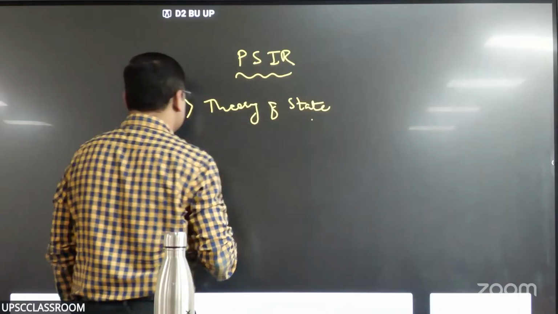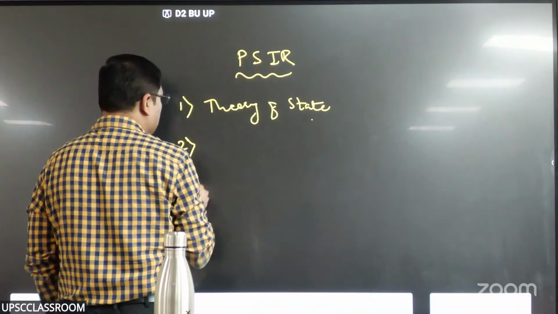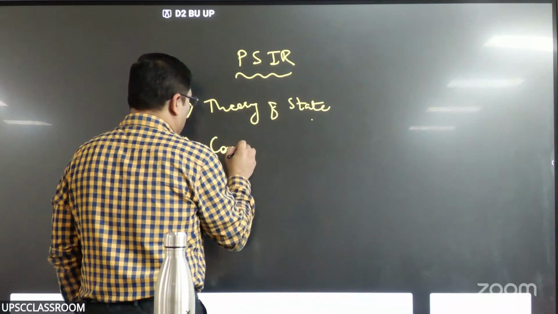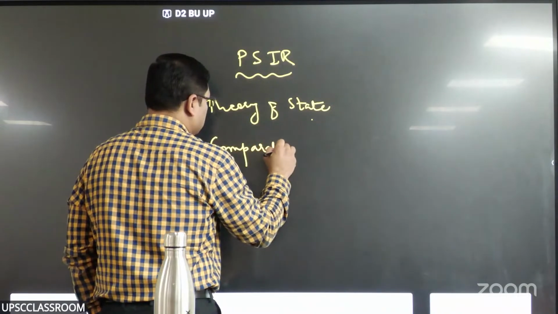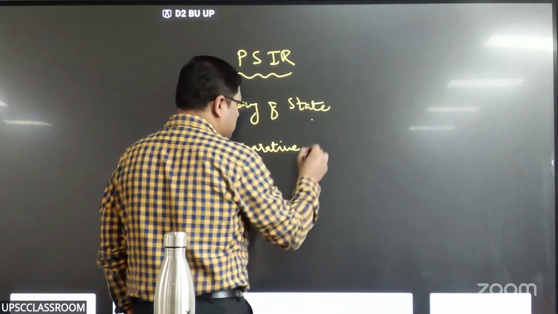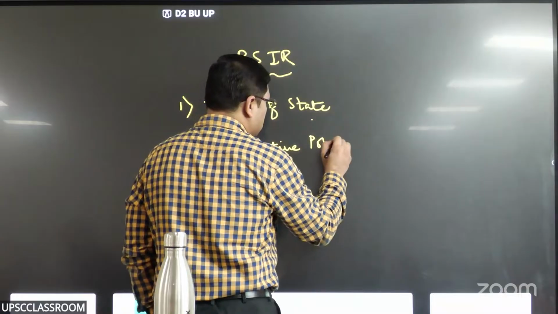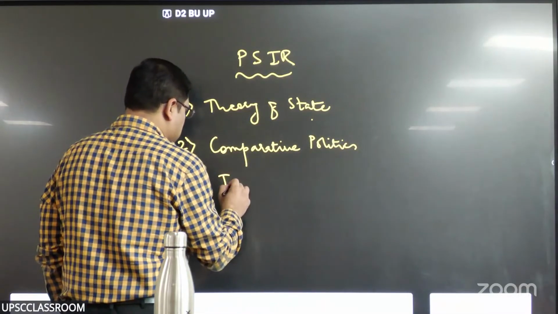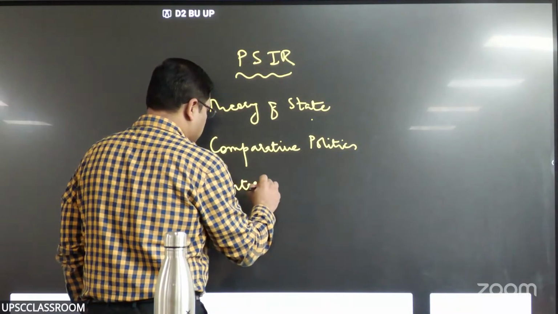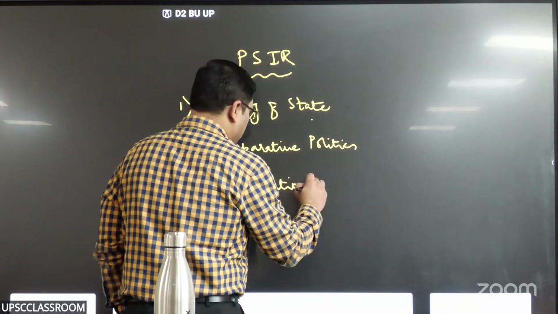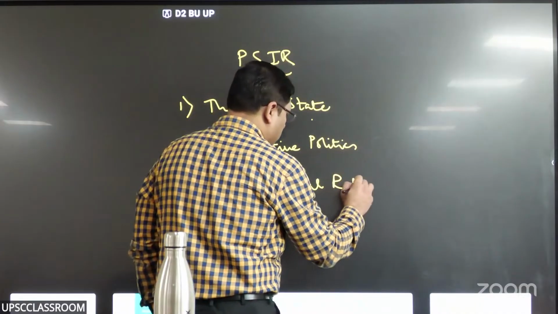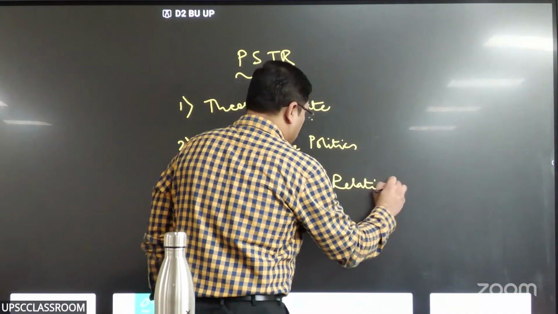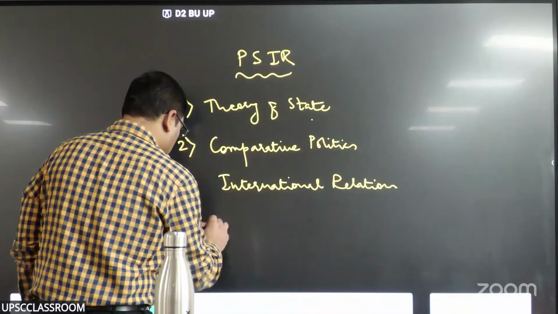Second, comparative politics. I would come to syllabus, don't worry. Number 3, international relations. And there is one more, area studies.